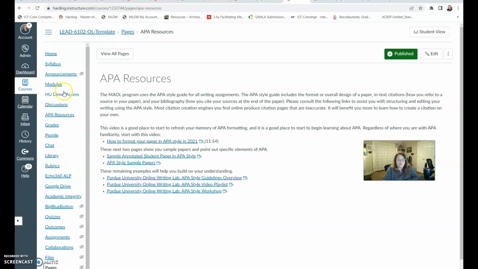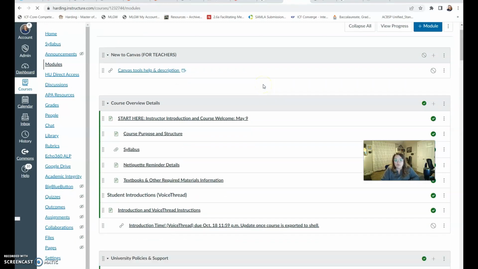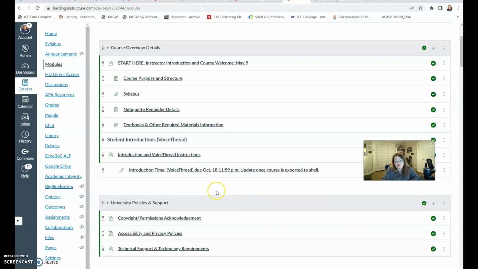Coming back up, we're going to go to the main button, which is the modules button. You'll click on the modules button to take you to this main page. And my number one piece of advice for you is simply to start at the top and work your way down. Please don't overlook, don't skip, don't pick and choose. If there's something on here, you need to click it and read it.